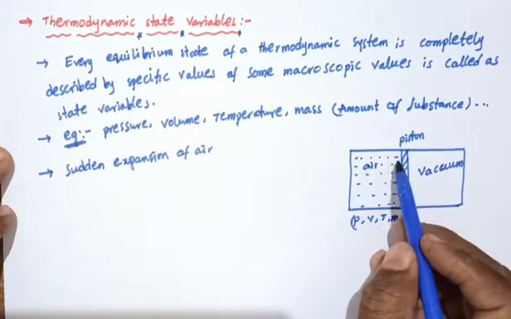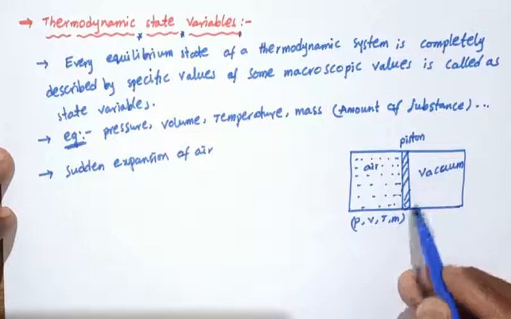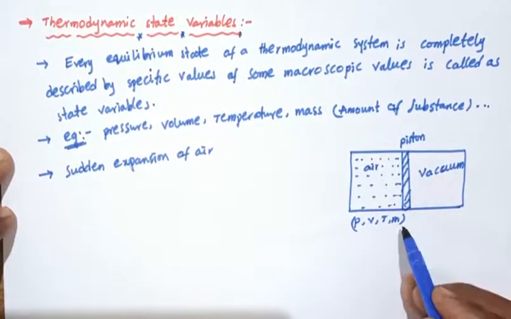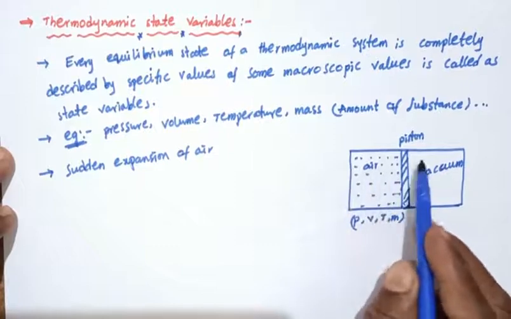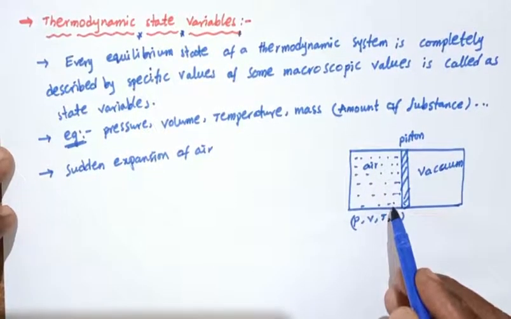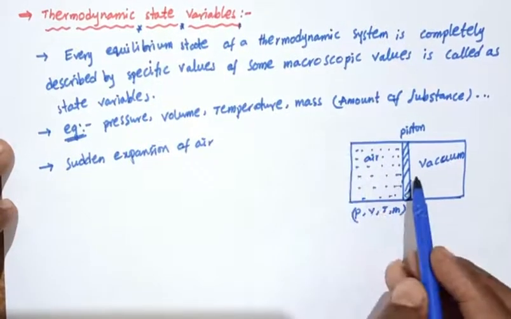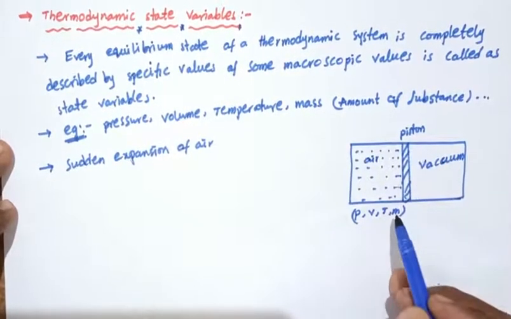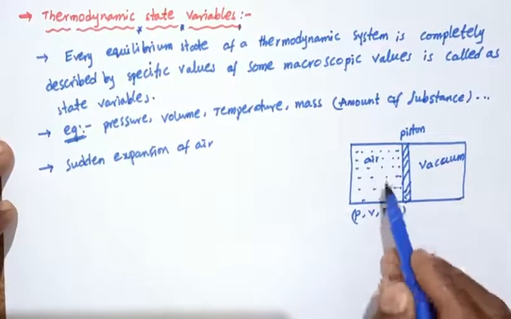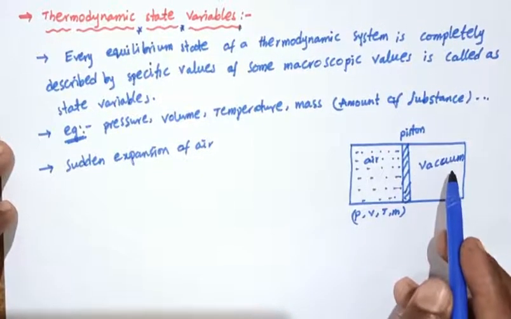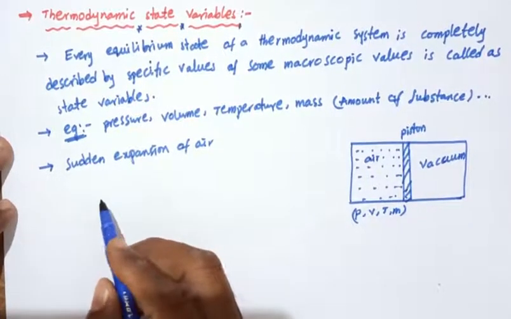When the air expands suddenly, the pressure decreases, the volume increases, and the temperature decreases. The mass is constant, but the macroscopic values, the thermodynamic state variables, cannot be measured, and the temperature decreases, so it is not in thermal equilibrium.